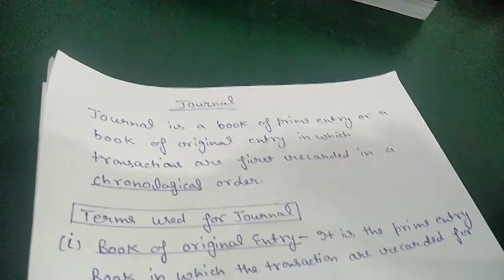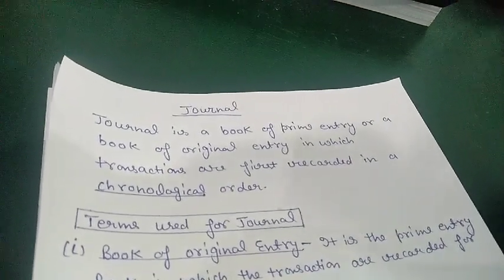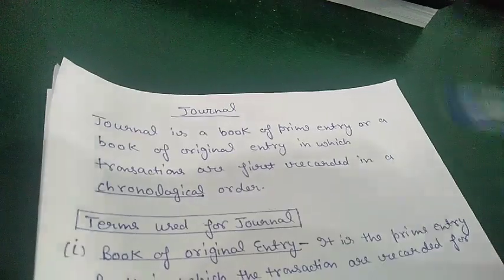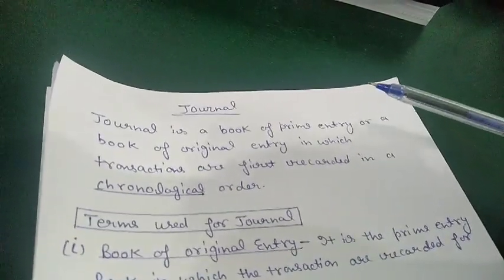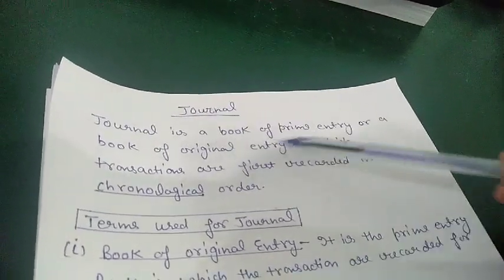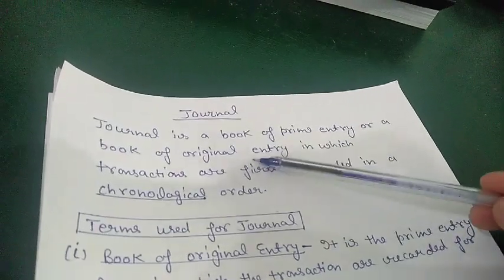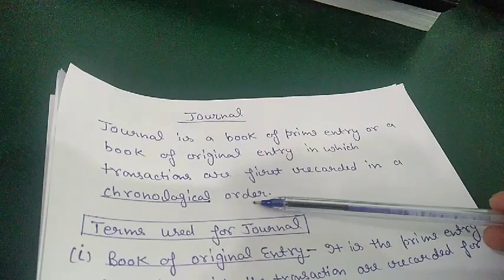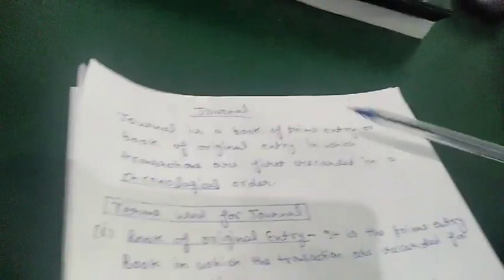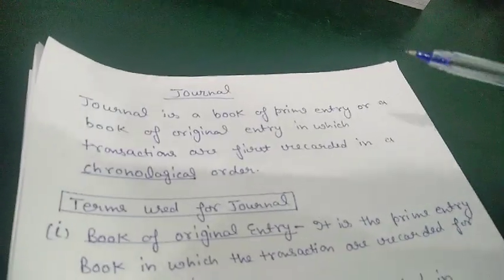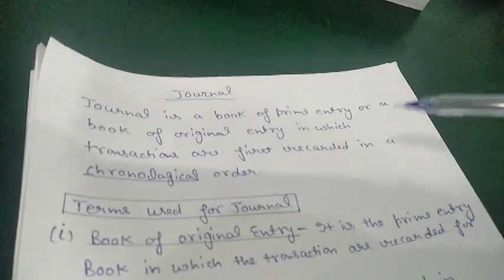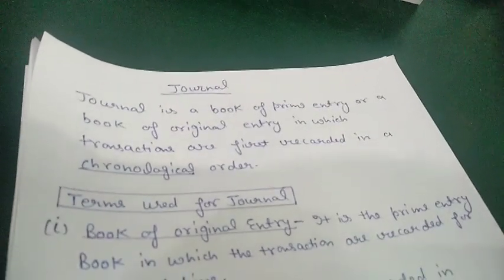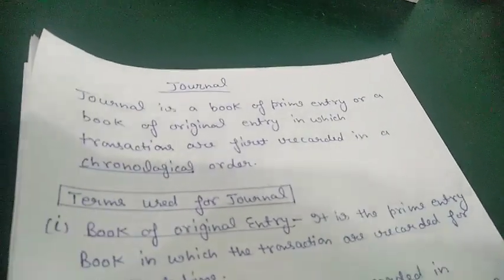So today we are going to start our next chapter, which is journal entry. So what do we mean by journal? Journal is a book of prime entry or a book of original entry in which transactions are first recorded in a chronological order, which means from where we start accounting, it is journal. It is basically the starting point for the accounting process.